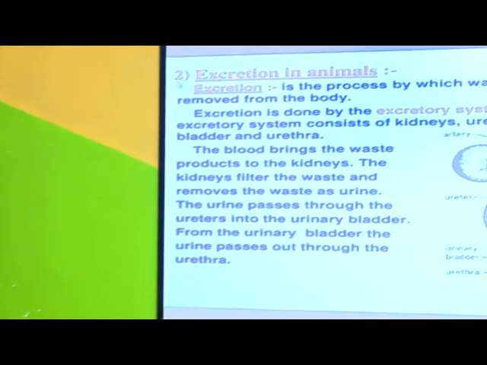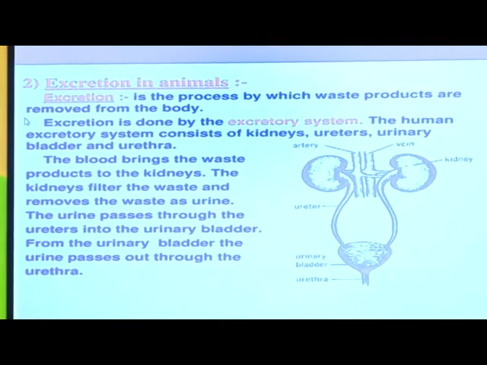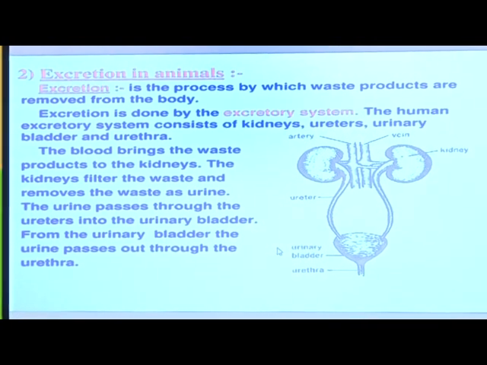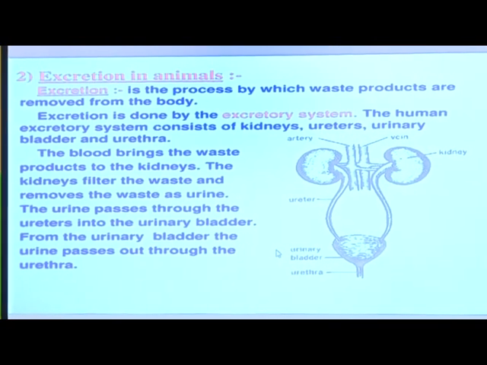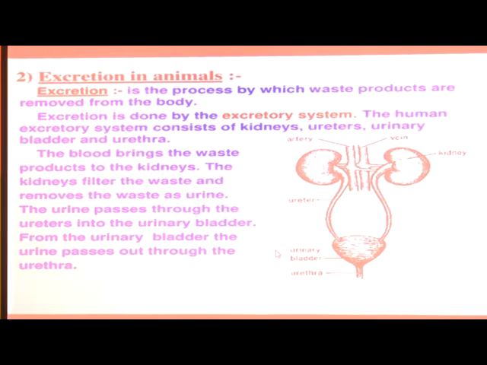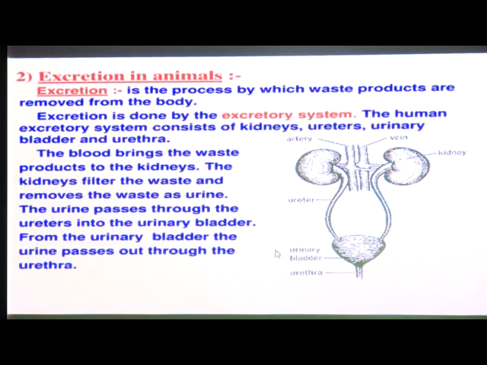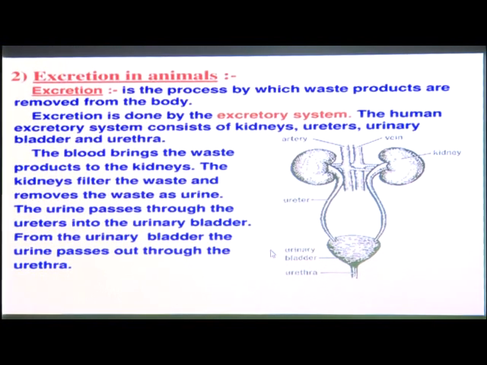Lesson number 11, transportation in animals and plants. Our next point is 11.2, excretion in animals. So what is meant by excretion? In our previous lesson we discussed that whenever we take in food, there is also throwing out of waste products.